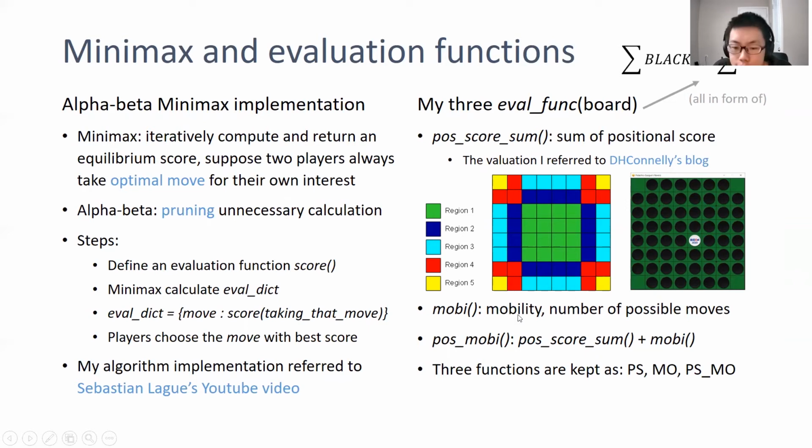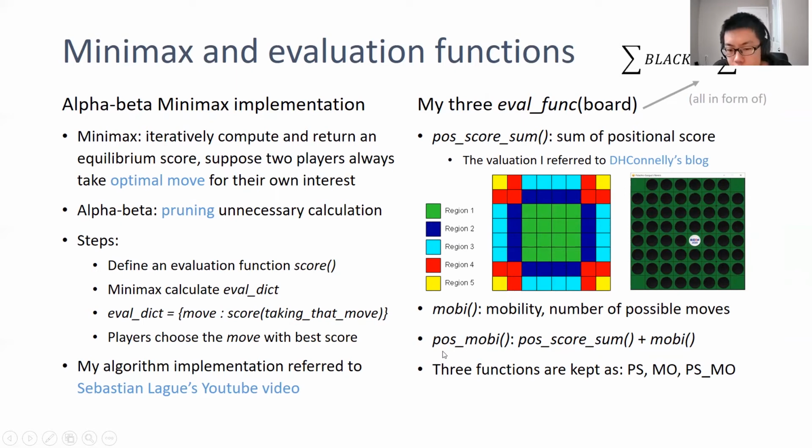The second idea is to use mobility. We can see in this board that although black has taken much of the screen and really has a higher positional score in this function, white actually has 4 mobility, because white can move here, here, here, here, but black has nowhere to move. So in the mobility function, white wins. This function can better describe the real situation going on in this picture.